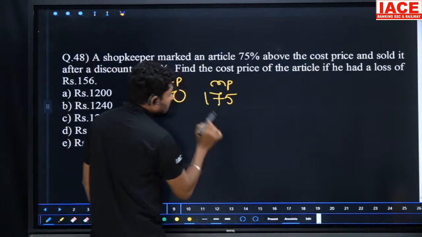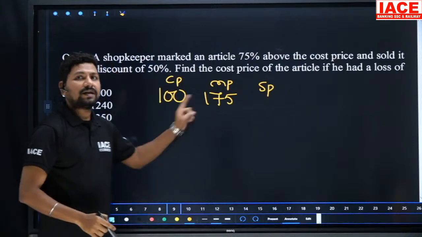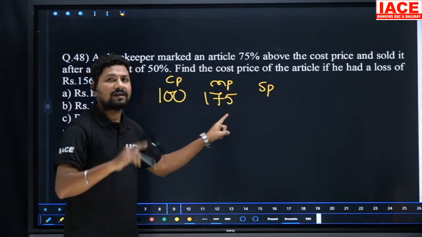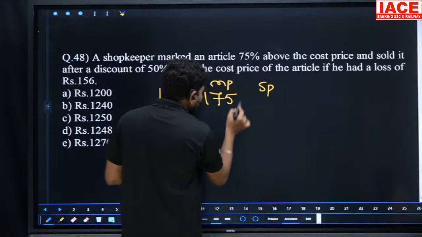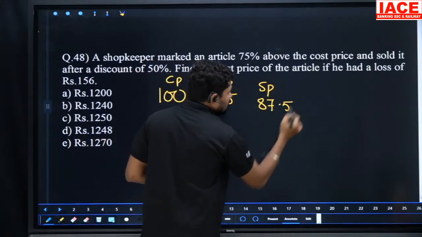50% discount means the selling price is now 50% of 175. Half of 170 is 85, half of 5 is 2.5. It becomes 87.5. Removing 87.5 from 175, you get the remaining 50%, which is 87.5 rupees.